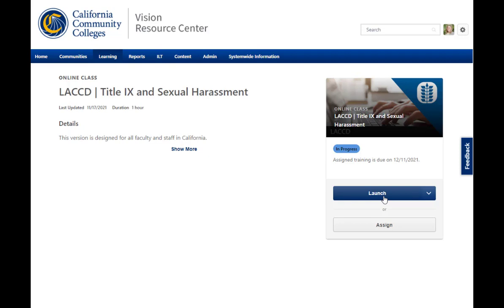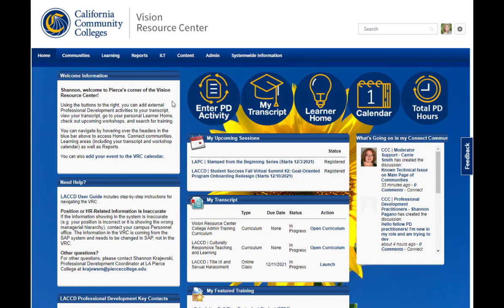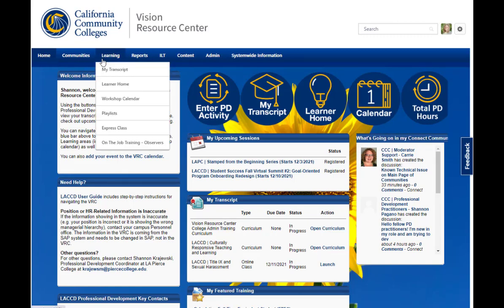If you have to leave the training, you can return to it later, and it should pick up from where you left off. To do so, just click the same link you used to access the training initially. Or you can just log on to the VRC and launch it from your welcome page, or you can launch it from your transcript.